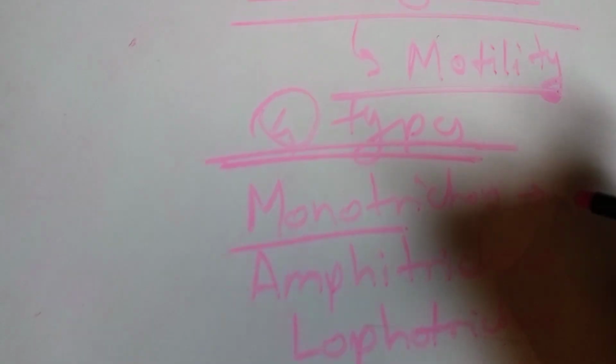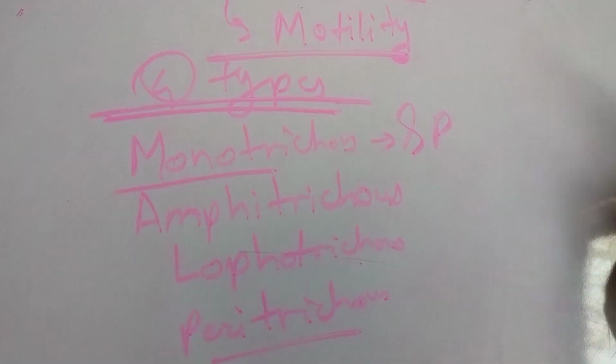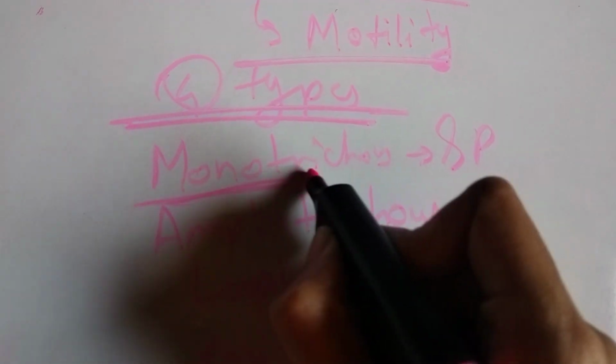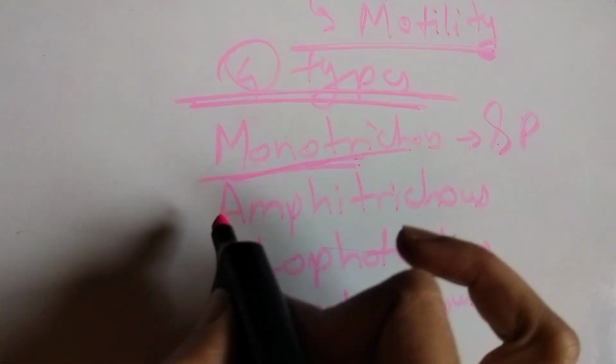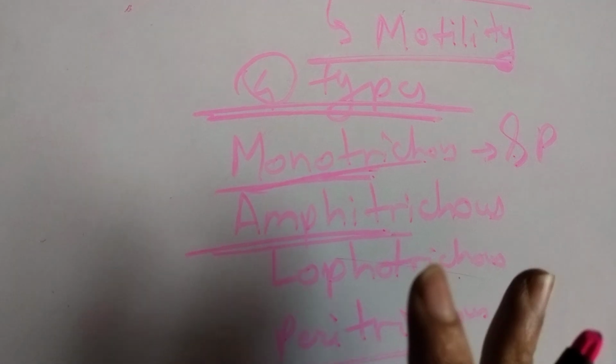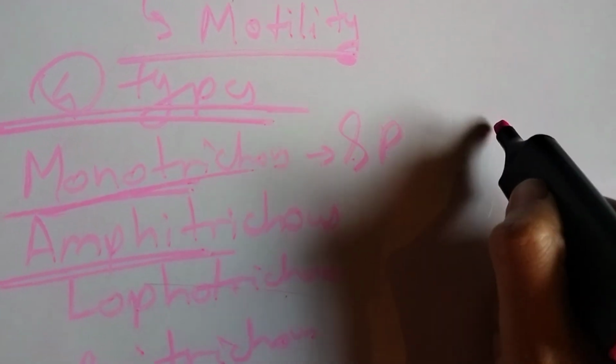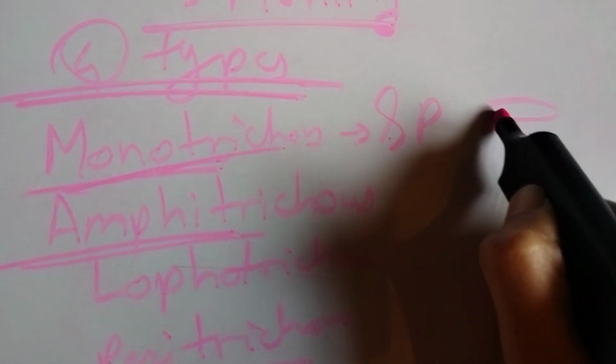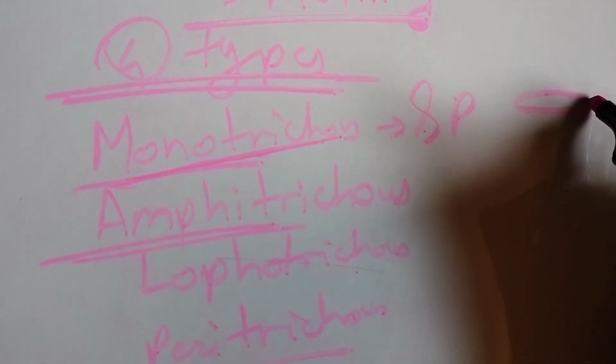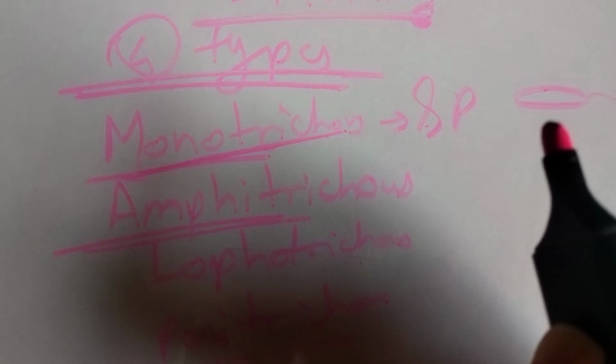Mono means single, which is a single polar flagellum. Monotrichous is the single polar. Amphi means both. At both ends, there is a presence of flagella. Suppose this is the bacteria. In monotrichous bacteria, a flagellum is present at one end.